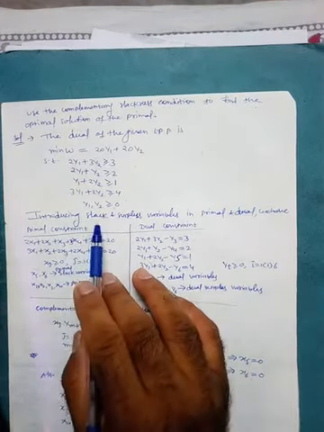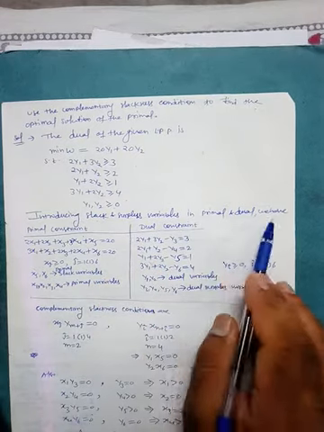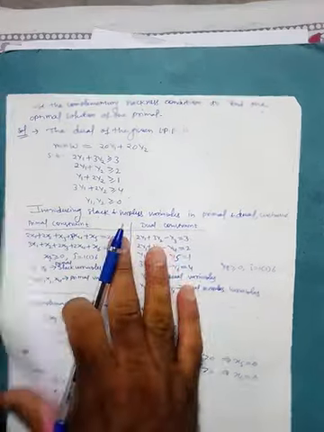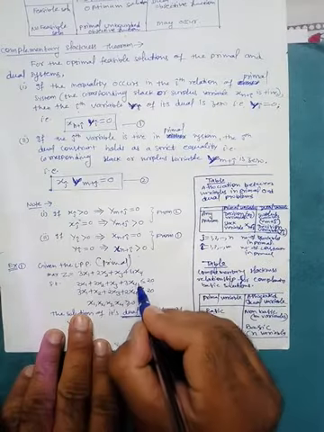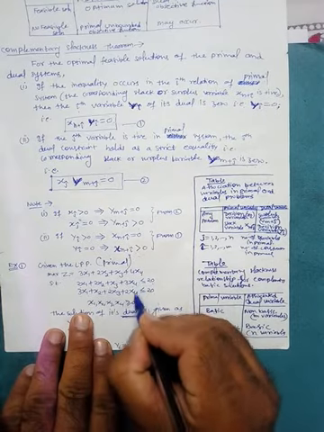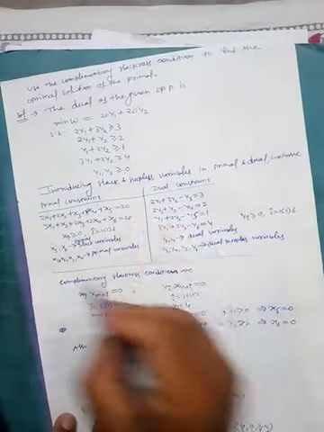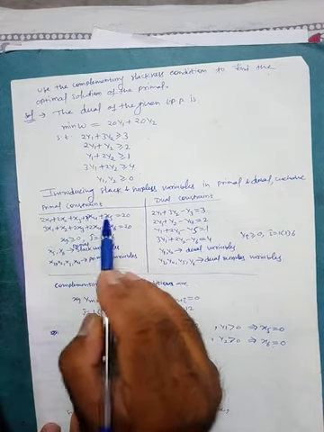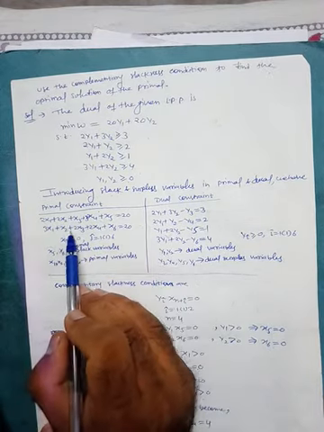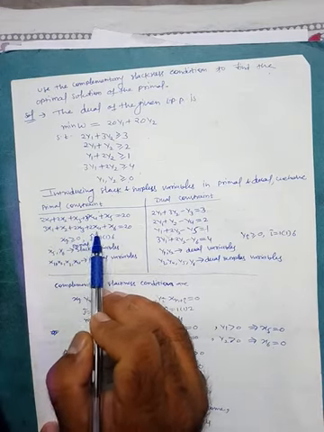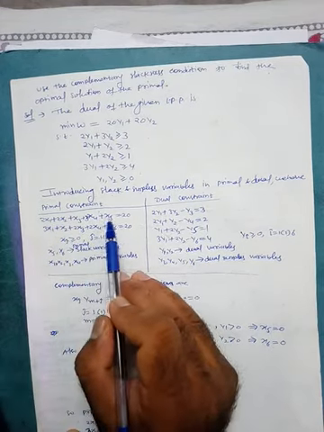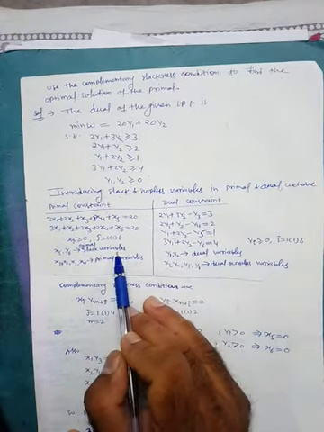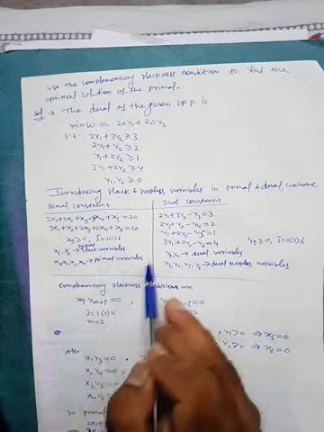So now introducing the slack and surplus variables in the primal and dual. So this is the primal, this is the dual. Now introduce the slack variables here. We have to add x5 and x6 here, and then we have this primal problem: 2x1 plus 2x2 plus 3x3 plus 3x4 plus x5 is equal to 20, and 3x1 plus x2 plus 2x3 plus 2x4 plus x6 is equal to 20, where x5 and x6 are slack variables, and x1, x2, x3, x4 are the primal variables.